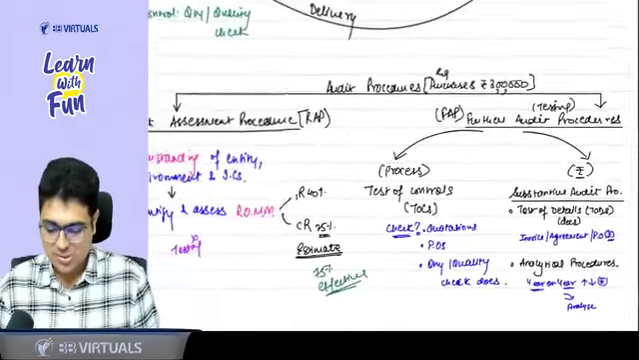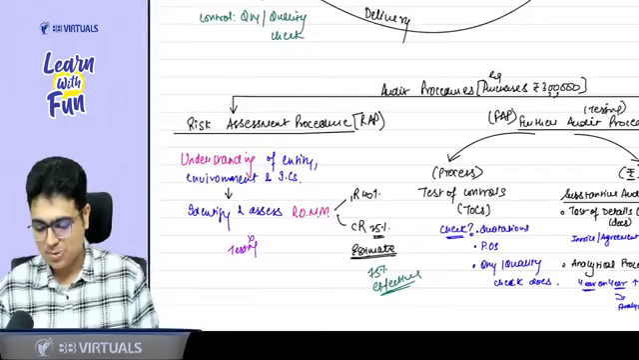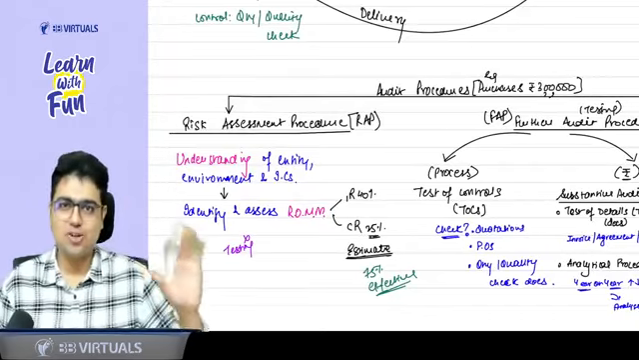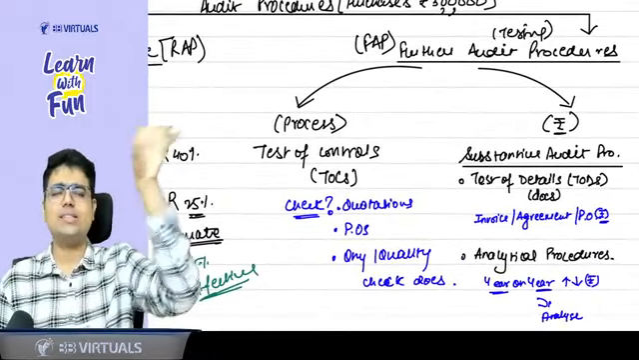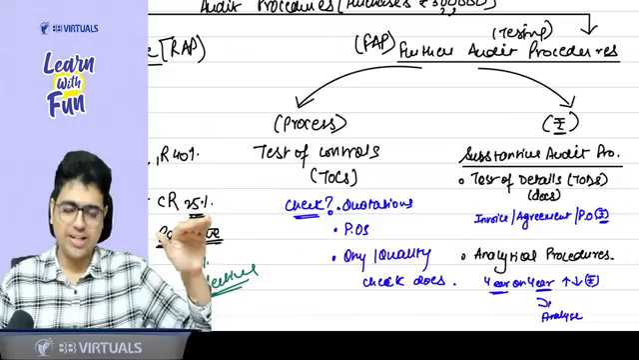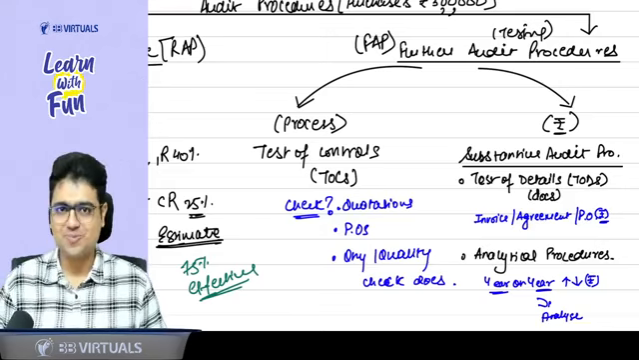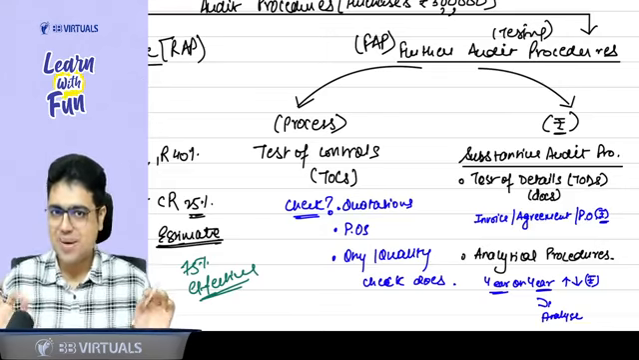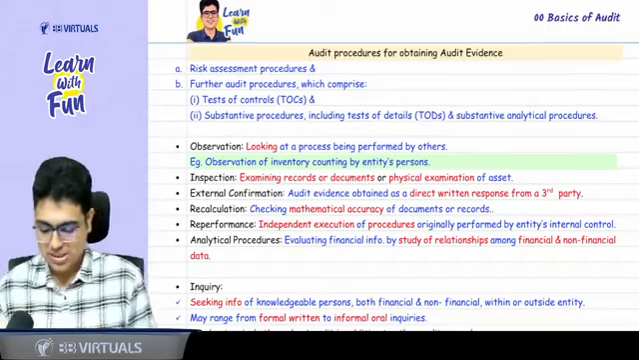So what are the two procedures Shubham sir taught? RAP and FAP. RAP is risk assessment procedure, understand the things, assess the risk of material misstatement. FAP is further audit procedure where you test the controls and test the amounts. Amounts is substantive procedure which includes test of details, or you can say documents, and then you have analytical procedure. Deal done? Yes, sir.